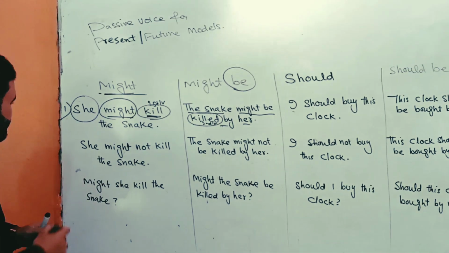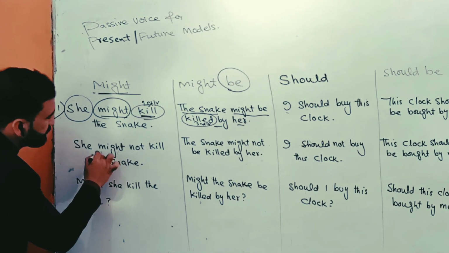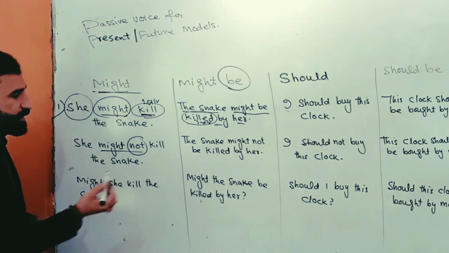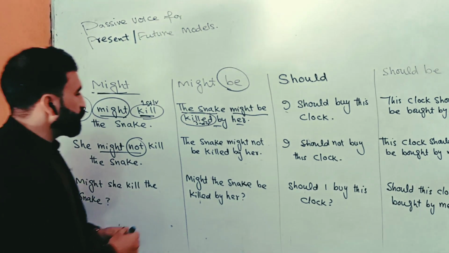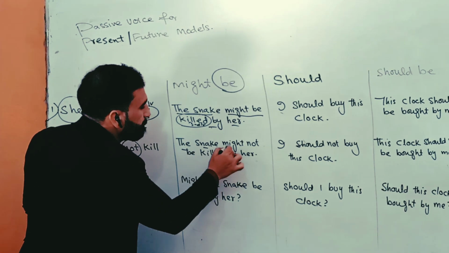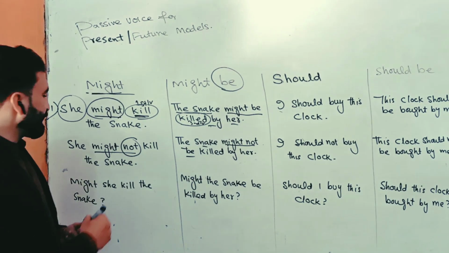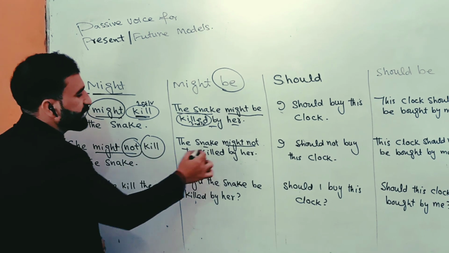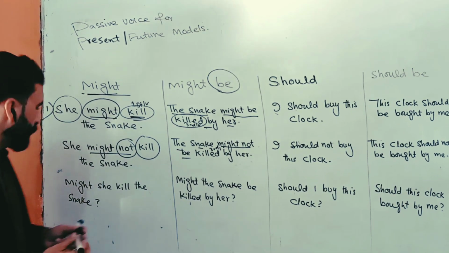Okay, look at the other sentence. She might not kill the snake. Not is here, so it is a negative sentence. When we want to change it into passive voice, it will be like: the snake might not be, and kill will be changed into killed, the third form of verb. By who? By her.